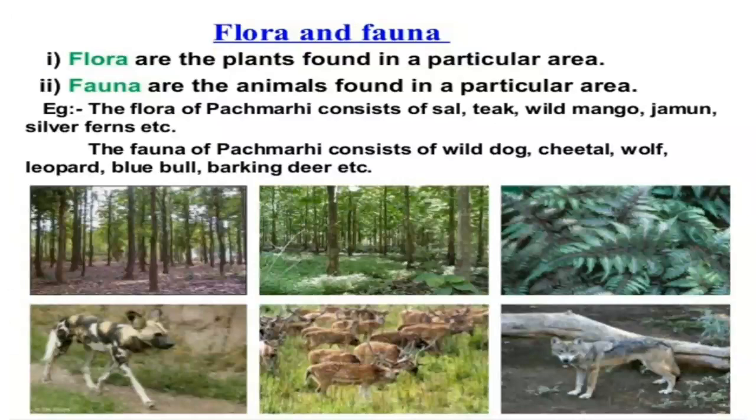Instead of saying animals and plants, we can say flora and fauna. Flora means plants and fauna means animals.